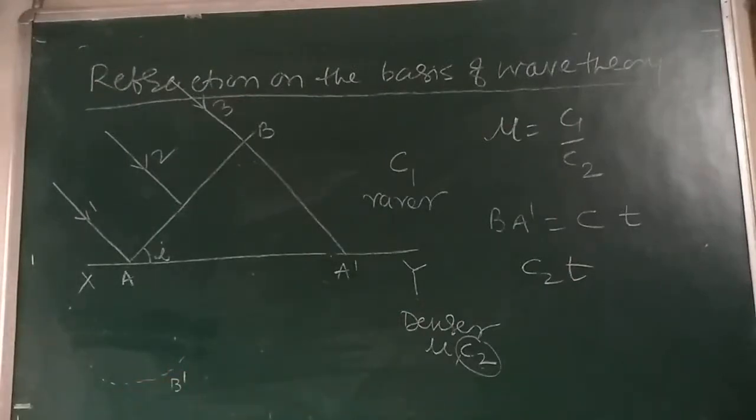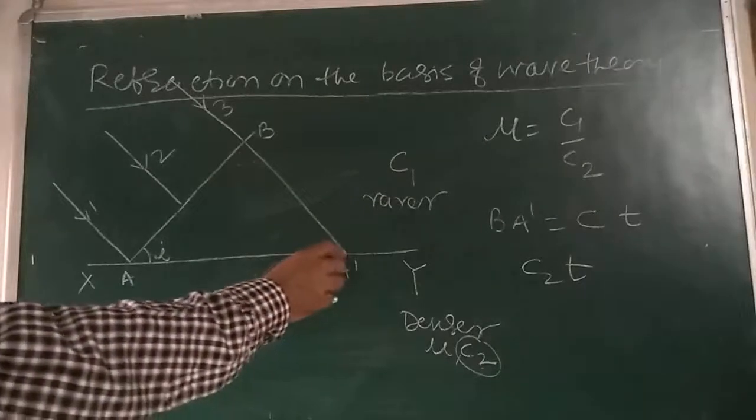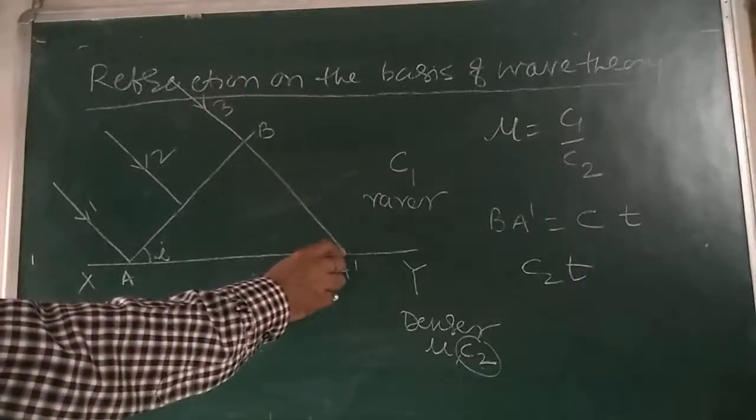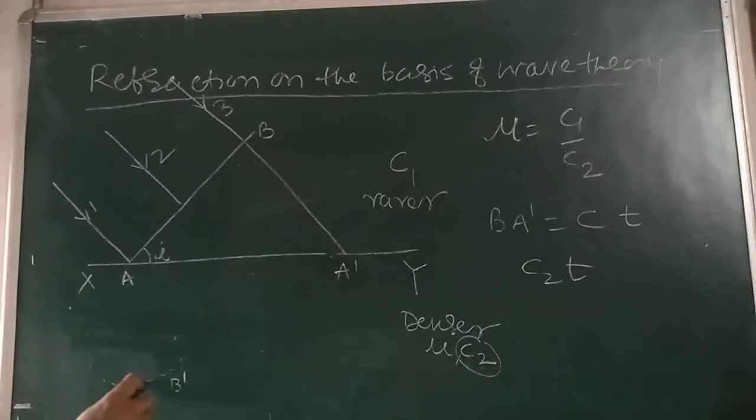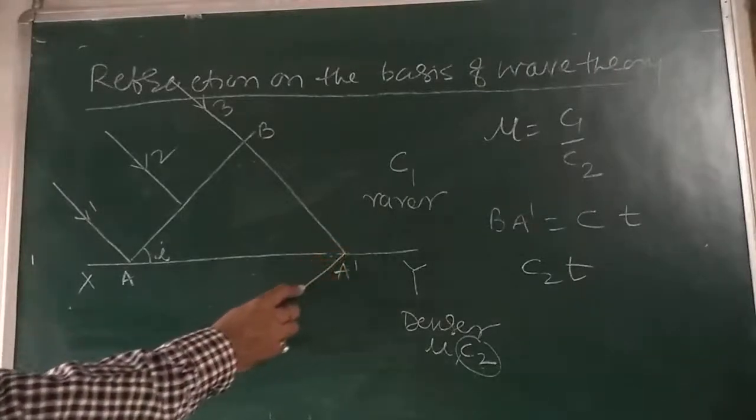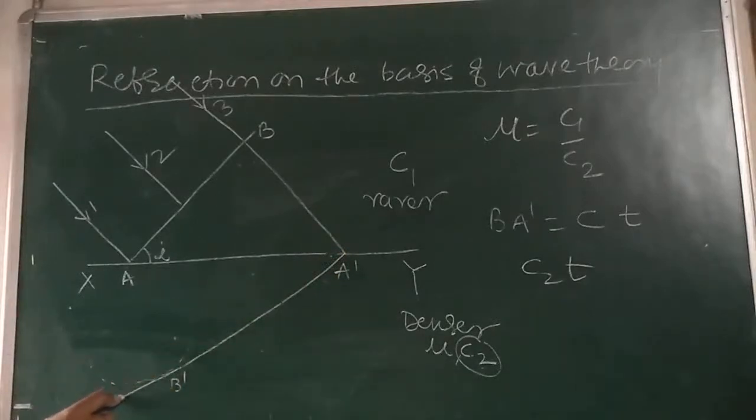Now from A dash, draw a tangent plane touching this spherical arc tangentially at B dash like this. Here is the point B dash.